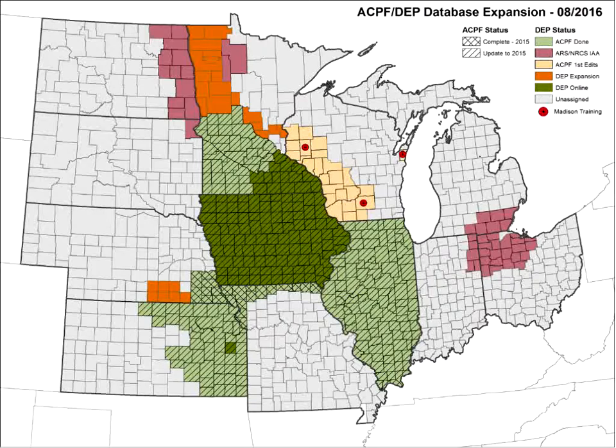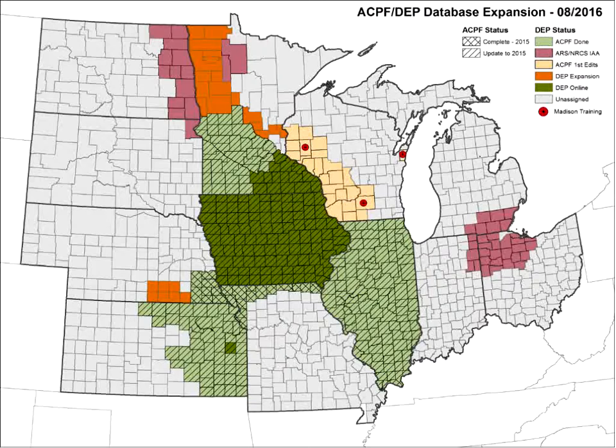So we've seen this before. This is our ACPF and Daily Erosion Project expansion goals. The dark green are the counties that are currently in the Daily Erosion Project. Those that are opportunities simply need to have someone to mass produce the elevation data so that we can incorporate it into the model. That's all it's going to take. It's going to be a good effort.